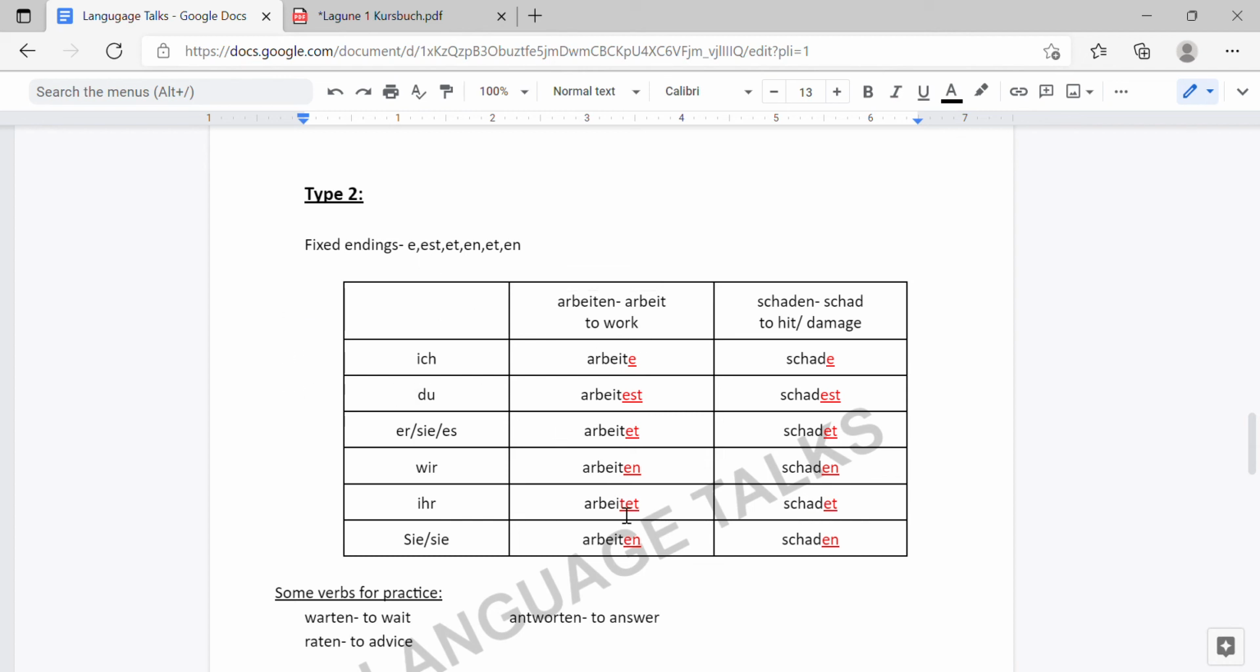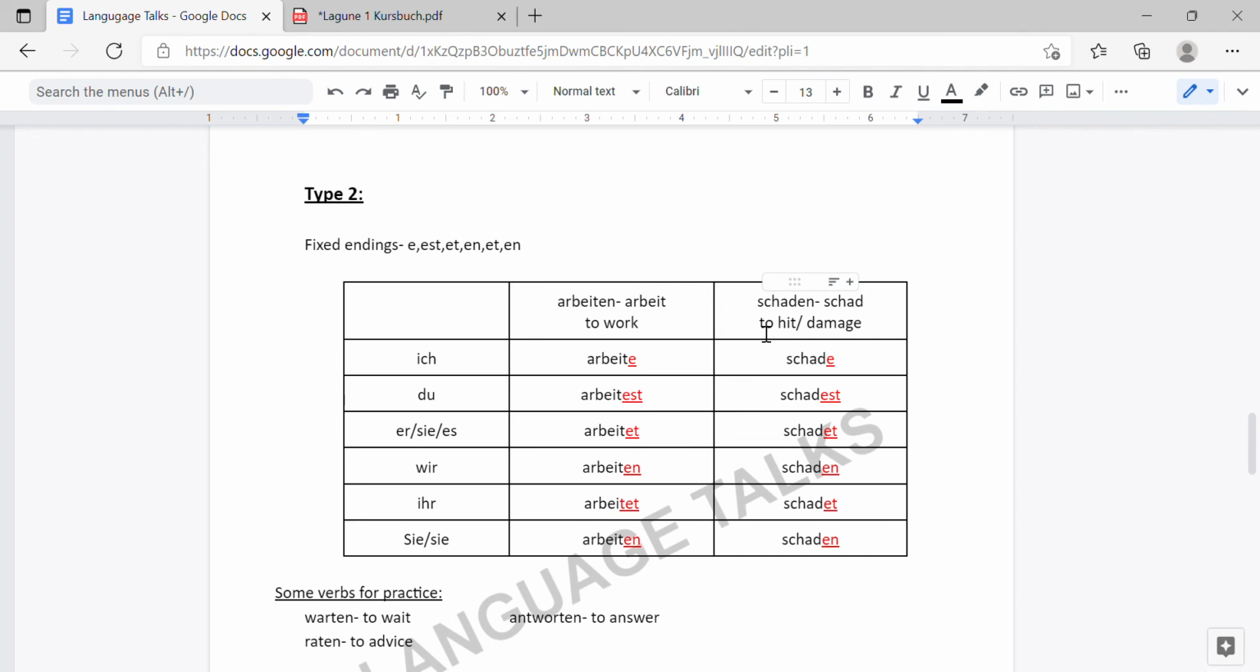So we will be adding the endings and we will be getting ich arbeite, du arbeitest, sie arbeitet, wir arbeiten, ihr arbeitet, sie arbeiten. And for the next verb, that is schaden. Schaden is to hit or to damage something. So the root verb here will be schad. Please repeat with me. Ich schade, du schadest, sie schadet, wir schaden, ihr schadet, sie schaden.